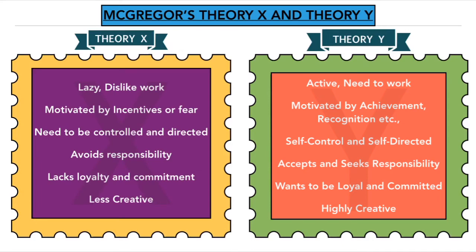Coming to theory Y, McGregor assumes that employees are very active and they like to work. They are motivated by achievement and recognition in a very good working environment. They are self-controlled and self-directed in their work. They accept and seek responsibility in doing their own work, they want to be loyal and committed to the work they are doing, and they are very creative in proper working conditions. These were the assumptions McGregor made in theory X and theory Y.